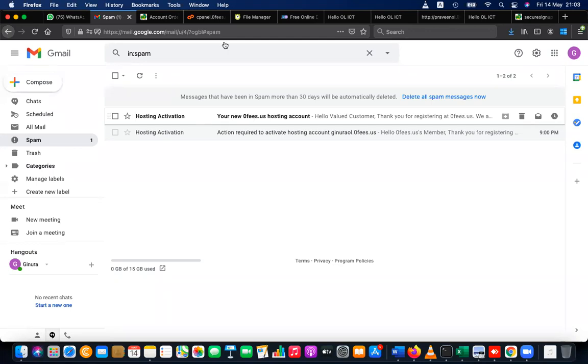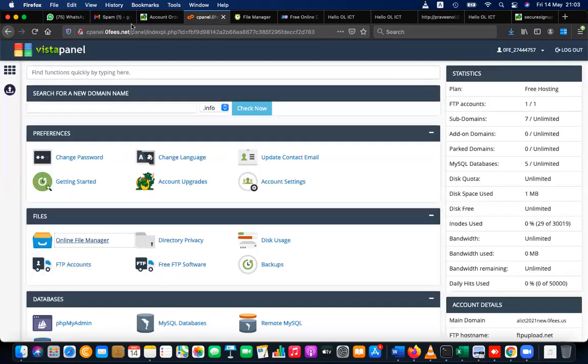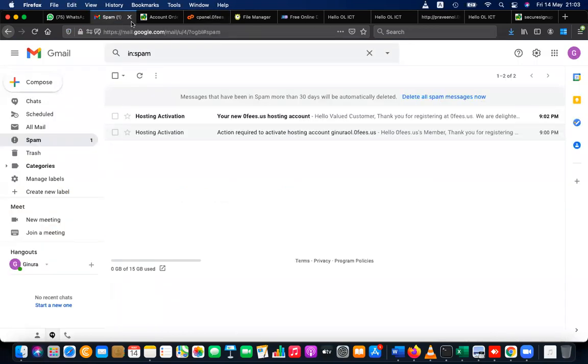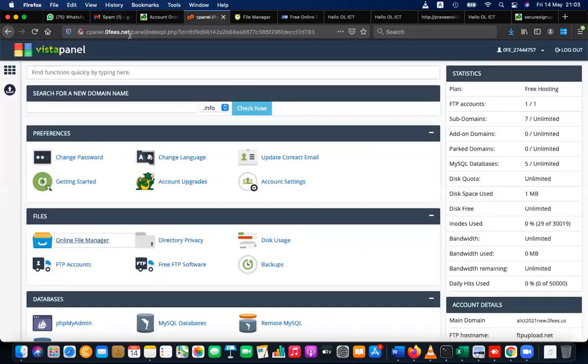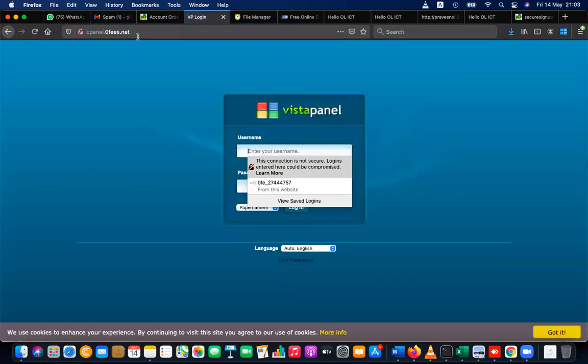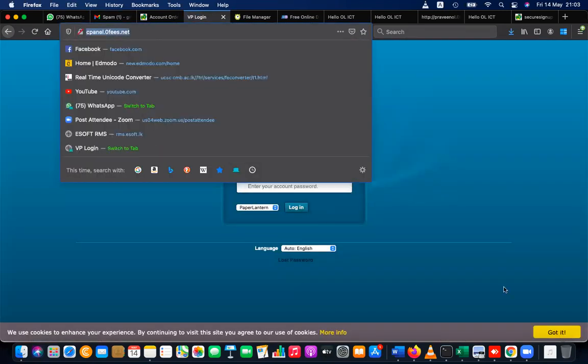Okay, anyway, you will get a link here. You will get a link that is cpanel.zerofees.net. Right, this is the link that you are getting. So I'm sending that link to you all.